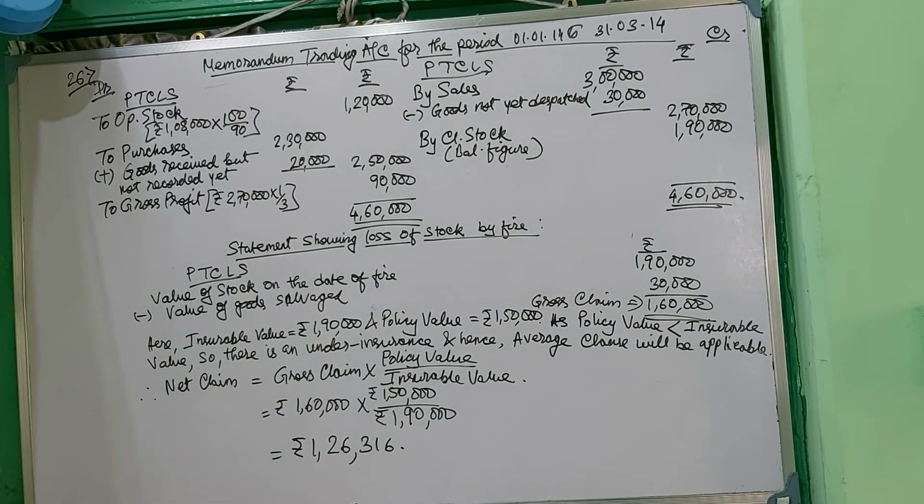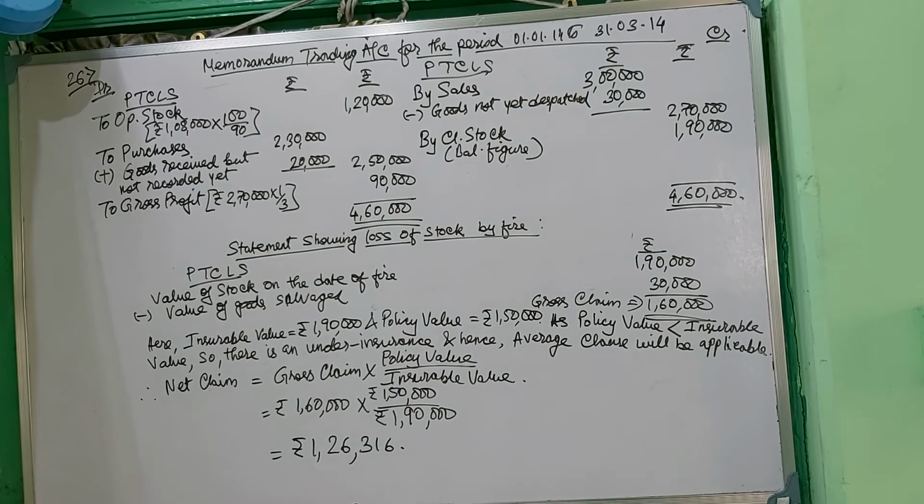If you calculate, there will be some point 1,26,315.78 something. So I am rounding it up as it is above 0.5, so 316. So this is the sum which you need to do. This is the 2014 CS sum. I hope it's not so difficult to understand.